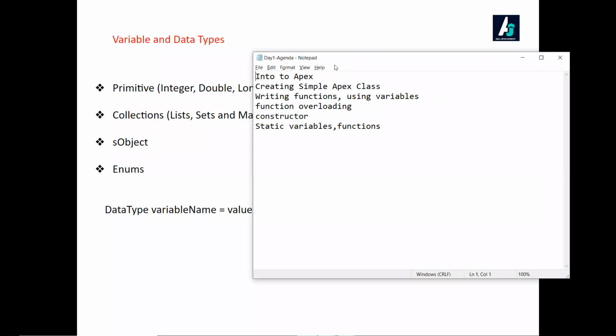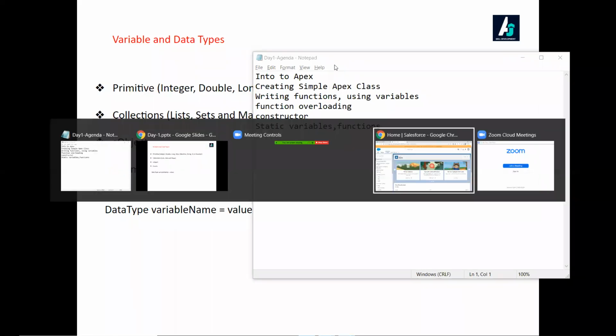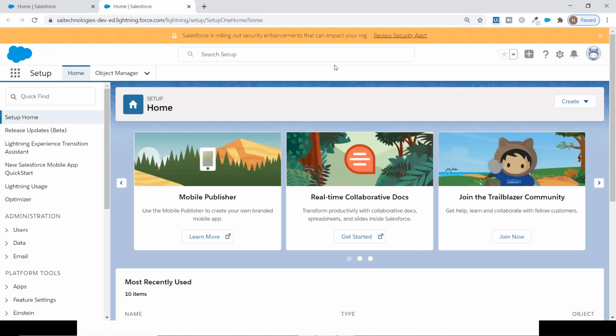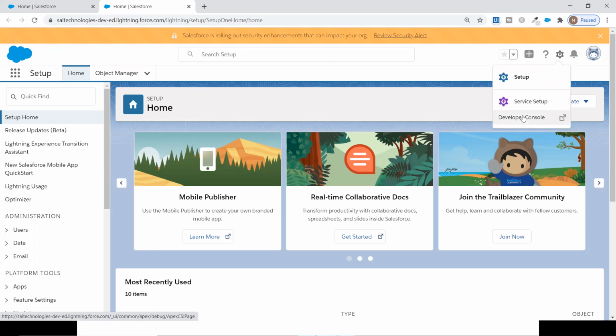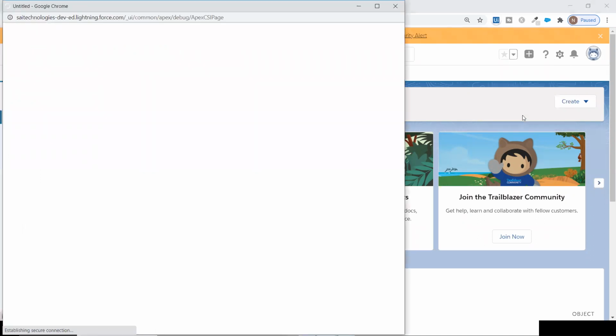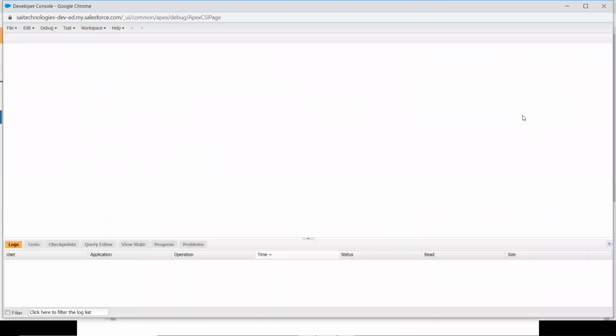Let me get into my developer console. Since she asked the doubt, I'm getting into the developer console. How will you start writing your program? In your login, you go for the gear icon, and there you have an option called developer console. When you click the developer console, a window will pop up on your screen. This is your playground as far as a developer is concerned.